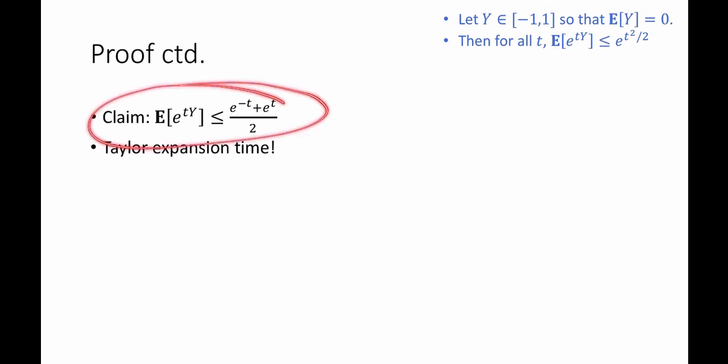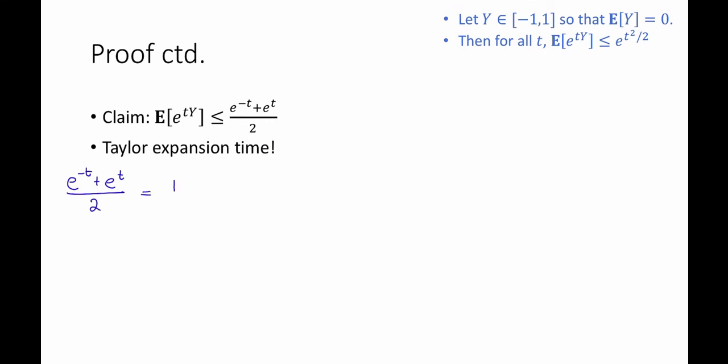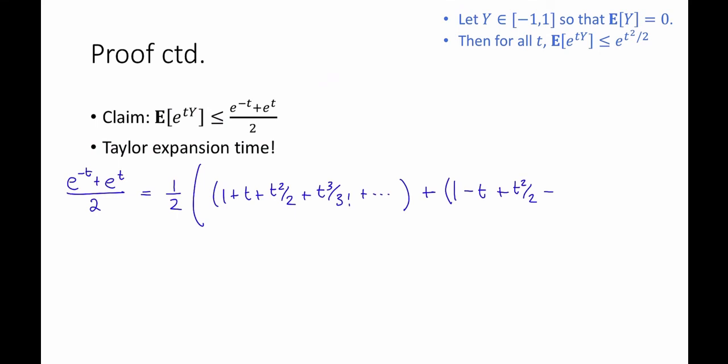Okay, now that we have this claim, it's Taylor expansion time. Woohoo! We can write (e^(-t) + e^t)/2. This is equal to 1/2 times (1 + t + t squared over 2 + t cubed over 3 factorial + ...) plus (1 - t + t squared over 2 - t cubed over 3 factorial + ...). That's just taking the Taylor expansions of these things.